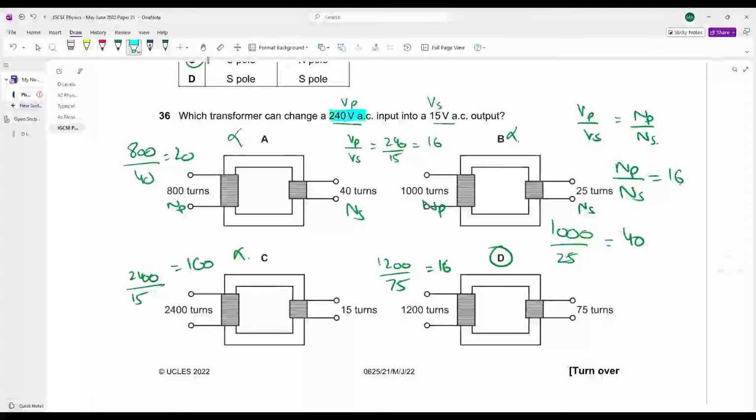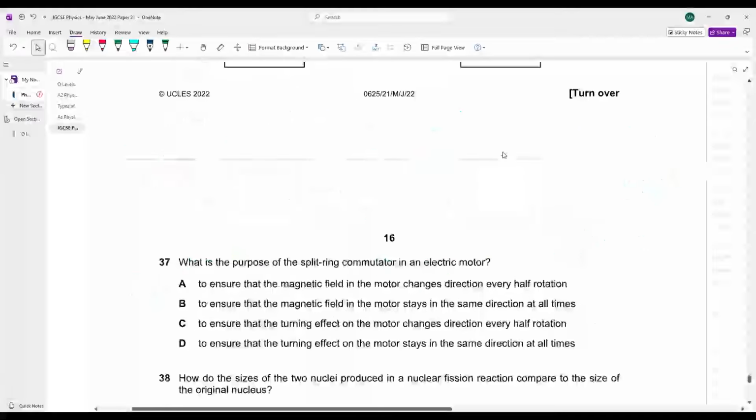तो हमने क्या किया? First of all, we took the primary voltage divided by secondary voltage. The ratio of primary divided by secondary voltage comes out to be 16. फिर हमें ये पता है प्राइमरी वोल्टेज डिवाइडेड बाय सेकेंडरी वोल्टेज is equal to the primary number of turns divided by the secondary number of turns. इसकी क्या वैल्यू आ रही थी? 16. NP over NS is equal to 16. ठीक है. तो हमने देखा किस ट्रांसफॉर्मर में number of primary turns divided by number of secondary turns is equal to 16. D is your answer.